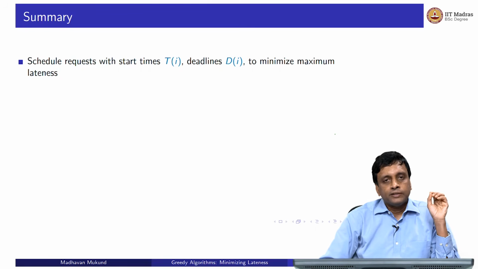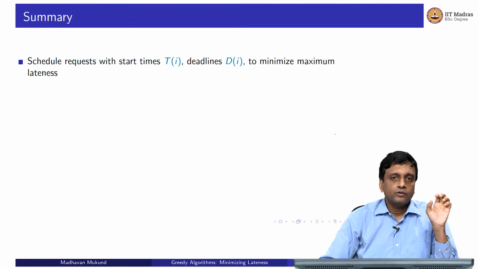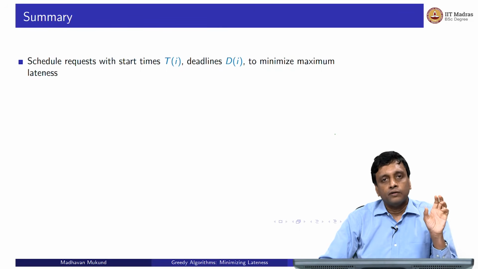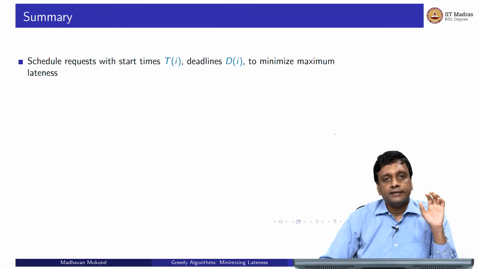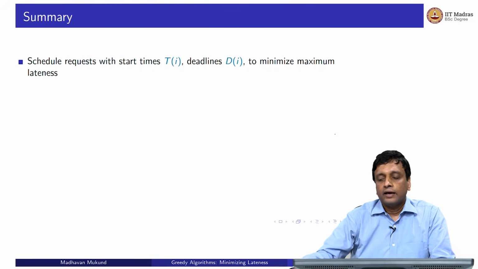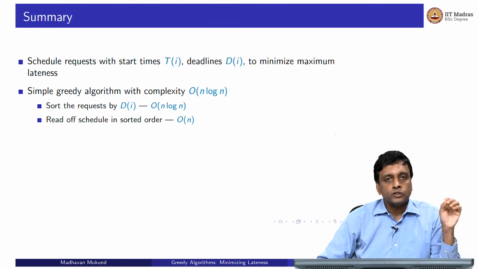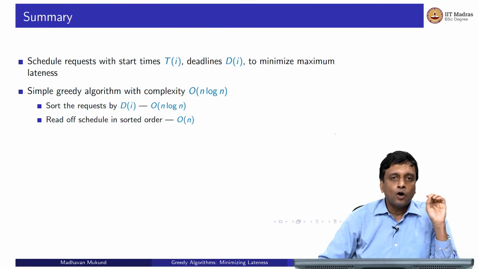Right. So to summarize, we have a simple situation here where we have one resource, and we have users trying to access this resource, and they don't have fixed time intervals when they want to use it, unlike the lecture hall scheduling, but they do have a requirement in terms of t_i of how much time they need, and they have a deadline by which they would like to finish it. And our goal is to minimize the maximum lateness. That is, among all the users who do not meet their deadline, I want to find out what is the maximum slippage of this deadline that I have.